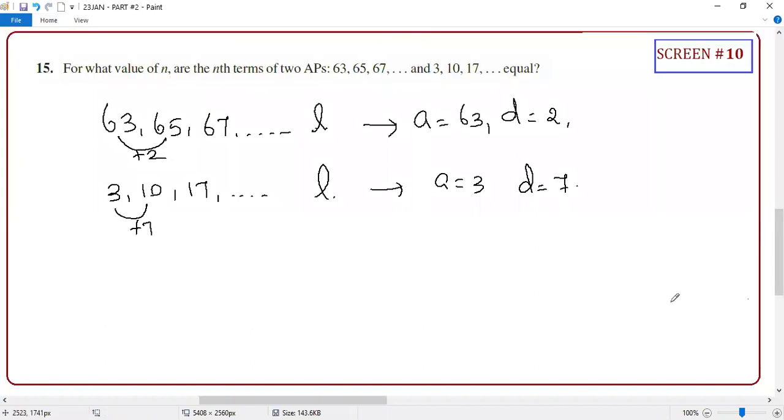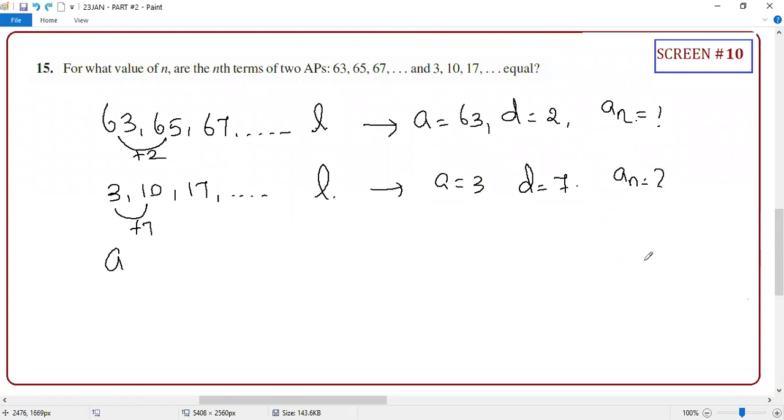Okay, so guys, it's very simple. This is AN and this is also AN. You need to know both are equal. So just find AN here for the first one.